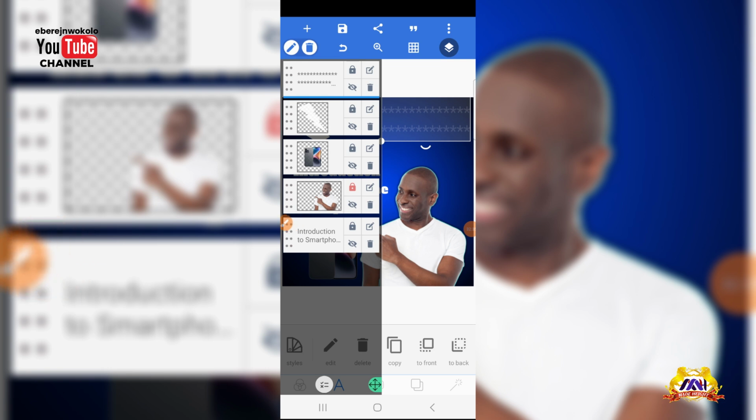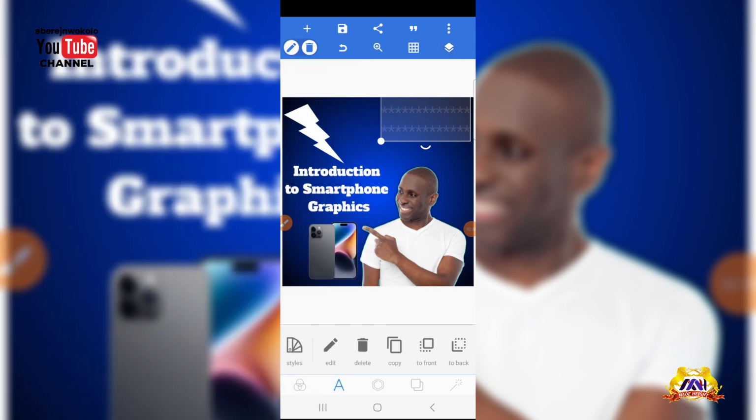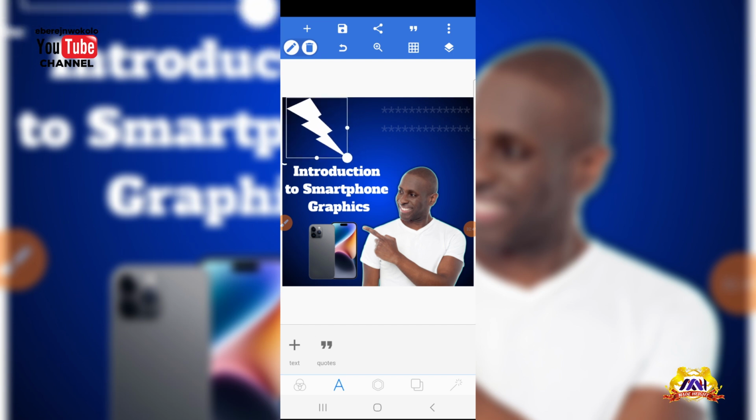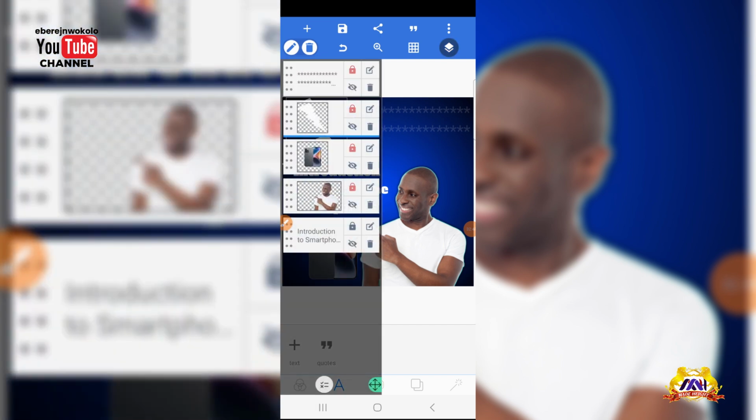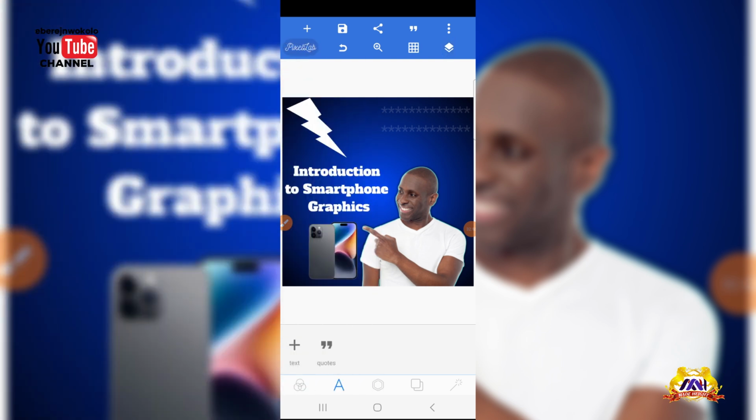Now if I come back here to move his image around, I can't move it, but I can move the rest. So I can actually lock the rest if I wish. I can just lock the rest, meaning I can't move this shape anywhere, they can't go anywhere.